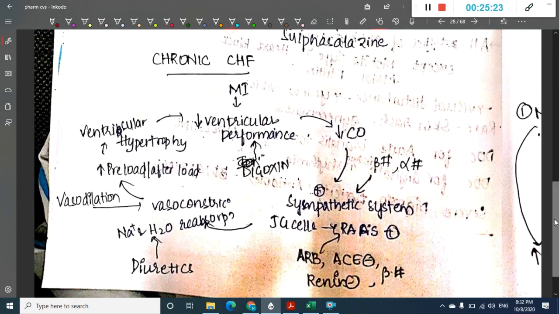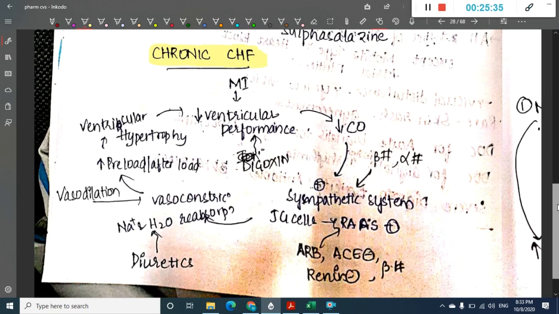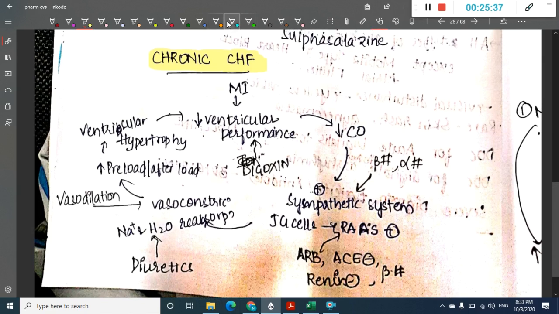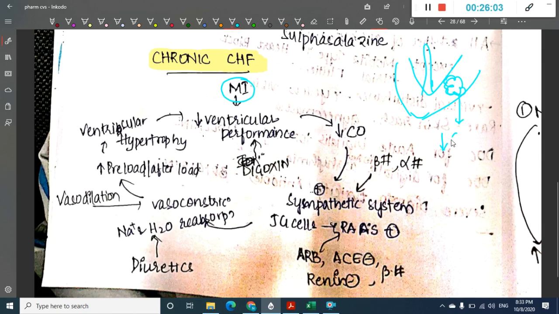Now digitalis is done. The next topic is chronic heart failure. We have seen acute heart failure, now let us see chronic heart failure. Chronic heart failure actually starts with myocardial infarction. When some part of the heart has an infarction, there is decreased ventricular performance. The ventricle cannot pump the blood properly, and thus there is decreased cardiac output.